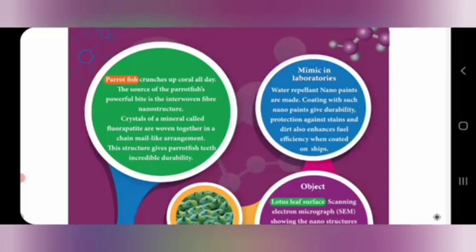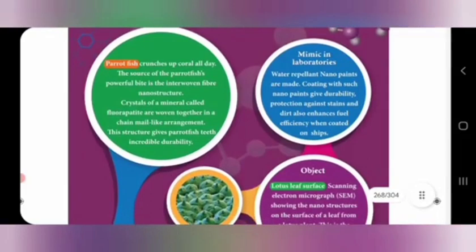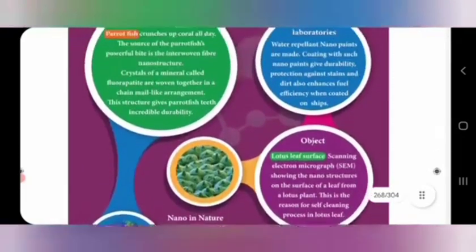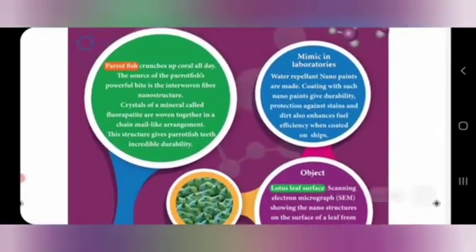So that is called fluorapatite, which can be together with the teeth. It can form a chain formation. So it also has incredible durability, and it is able to bite the corals. So that is also present in parrot fishes. That is also one of the examples of nanostructure.